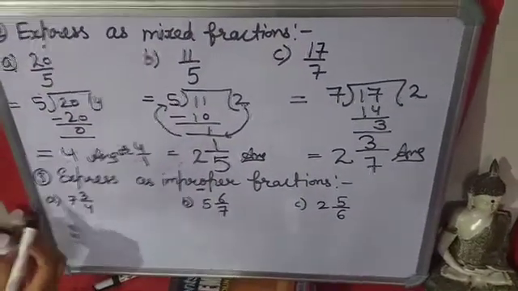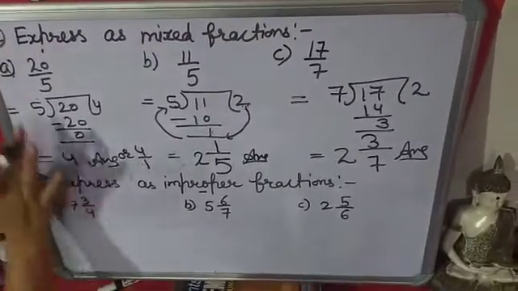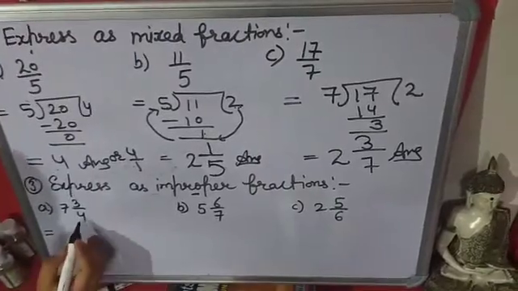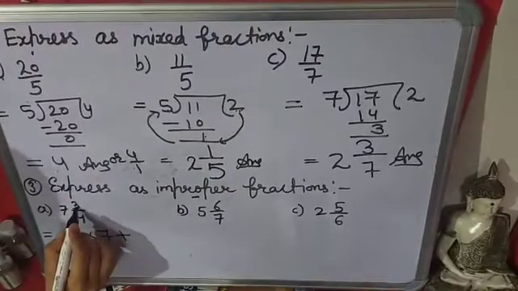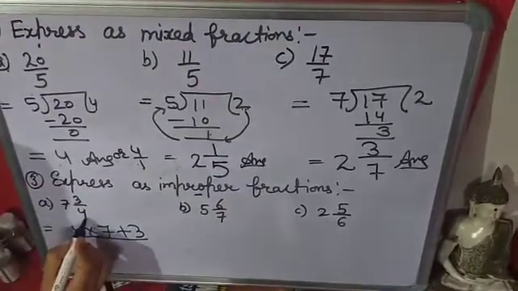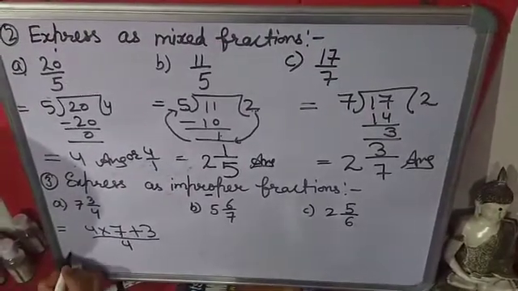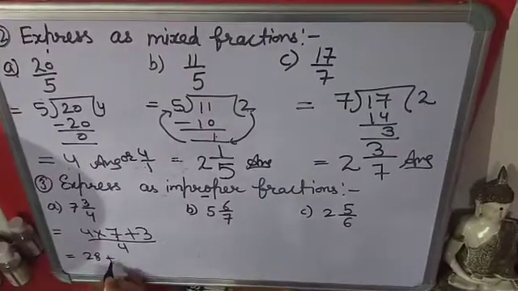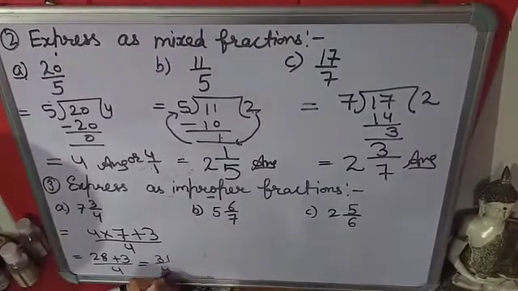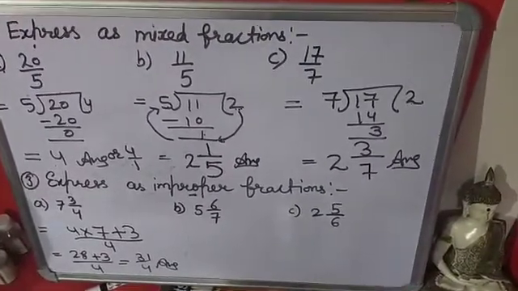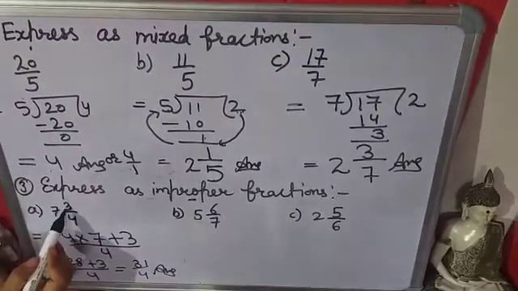Now next, third question, express as improper fraction. A mixed fraction is given, and you have to convert it into an improper fraction. The rule is to multiply these two, 4 into 7, and add the upper number, and in the denominator the same denominator will come. 4 sevens are 28, plus 3 upon 4. 28 plus 3 is 31. So 31 upon 4 is an improper fraction. Simple: multiply these two and add this.